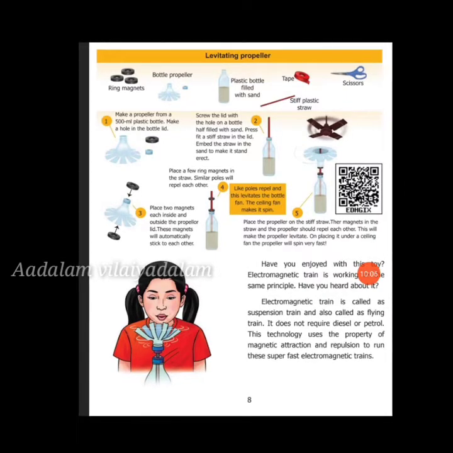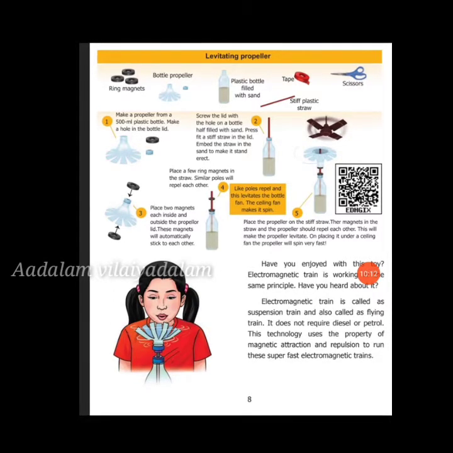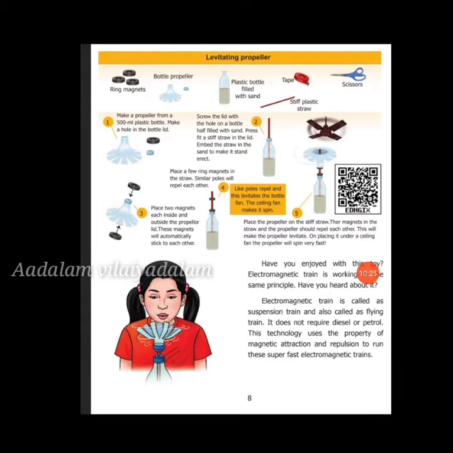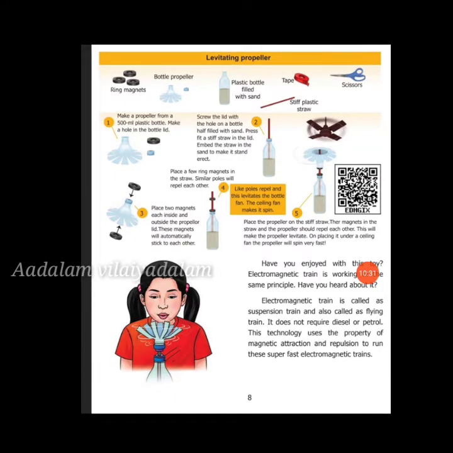Second step, fill the bottle halfway with sand and screw on the lid with the hole. Press-fit a stiff straw and embed it in the sand to make it stand erect. Third step, place the two magnets, one inside and one outside the propeller lid. These magnets will automatically stick to each other.